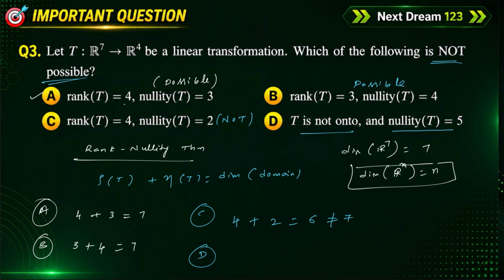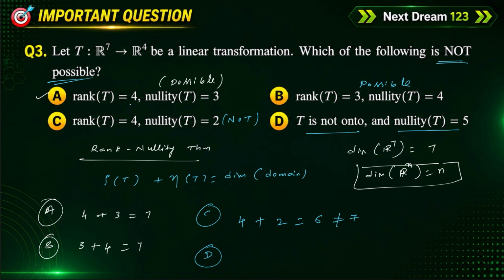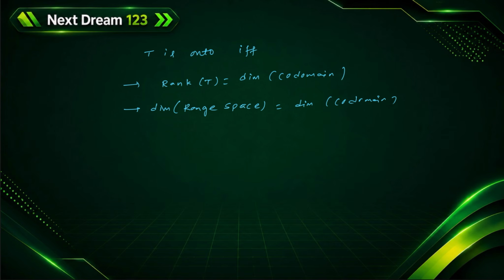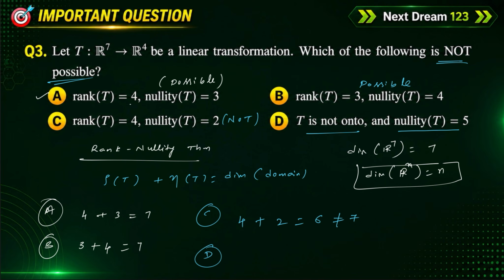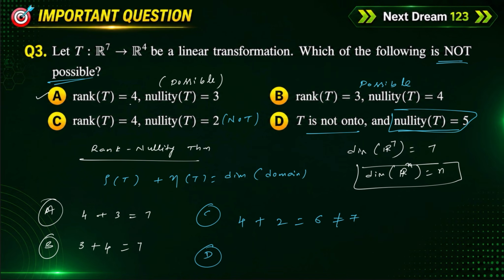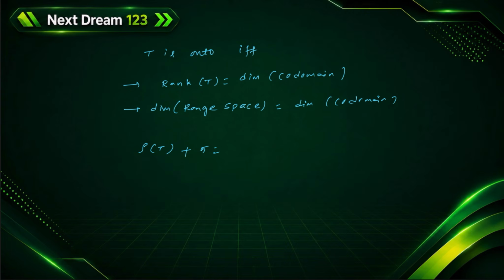Here nullity of T is given as 5. By using the rank nullity theorem, we can find rank of T. We know the dimension of the domain is 7.